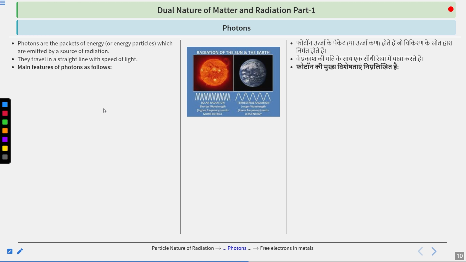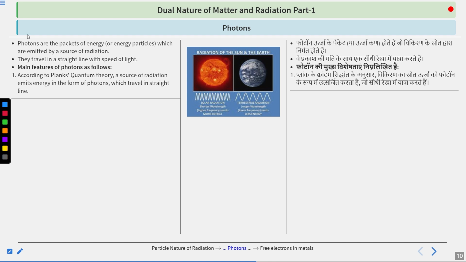Now, what are the main features of photons? Okay, we know about the photons in a basic way by definition: packets of energy or energy particles moving with the speed of light in a straight line, emitted by the source of radiation which emits the ray. Let's have a talk on their features. Like, what are their features? According to Planck's quantum theory, a source of radiation emits energy in the form of photons, and these photons travel in a straight line. Okay,